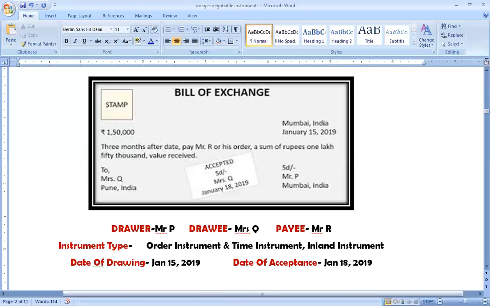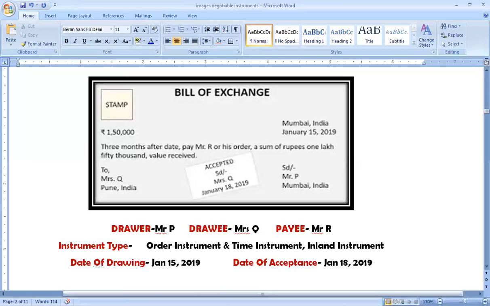Now, what are the essentials of any valid bill of exchange as per the Act? First of all, it has to be in writing. Then, it must have an express order to pay. The words mentioned can be different, but it must convey that it is making an express order to pay. You cannot make any request. You cannot mention you owe me this money. You have to expressly mention an order. The language should be such that it appears that you are directing a person to make you the payment.